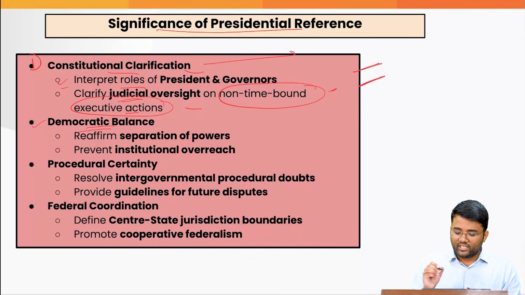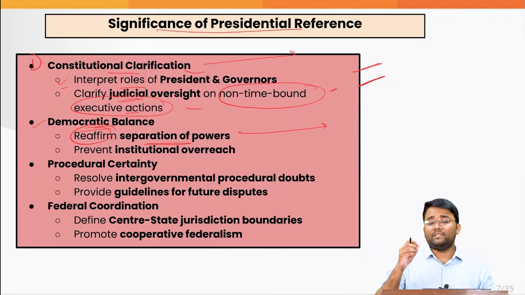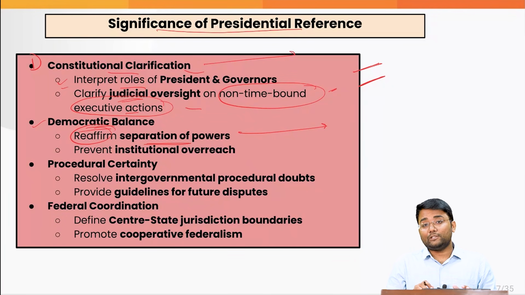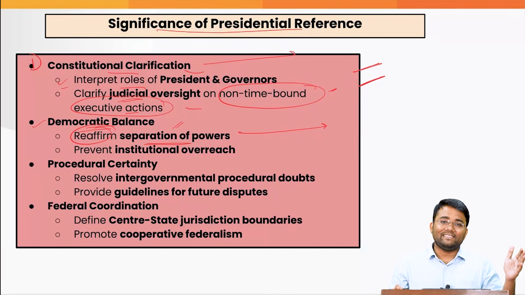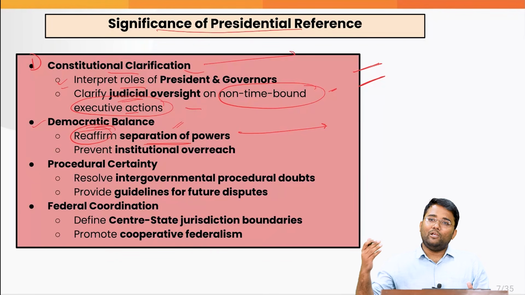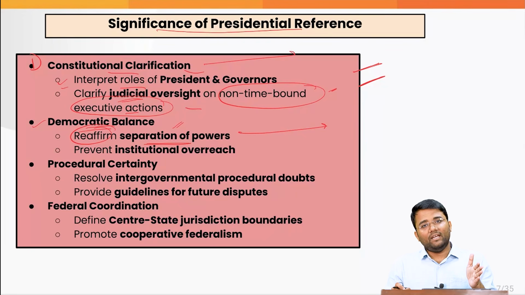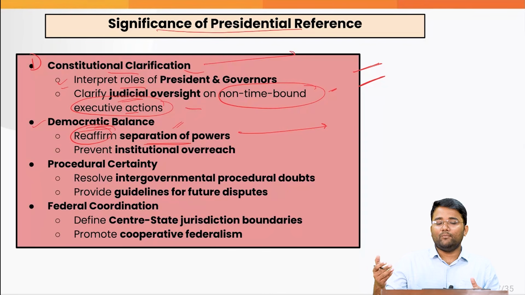Also, it brings democratic balance, as it reaffirms the separation of powers. When the president made the reference and is questioning the various plenary powers or the judgment given by the Supreme Court, or is seeking clarification, it also brings us to the point of reaffirming the separation of powers. Powers are separated among the legislature, executive and the judiciary. They have separate domains. The domain of the judiciary is to interpret the law and the constitutional provisions, and they cannot dictate terms to the executive. Time and again, there have been various cases of judicial activism or judicial overreach.